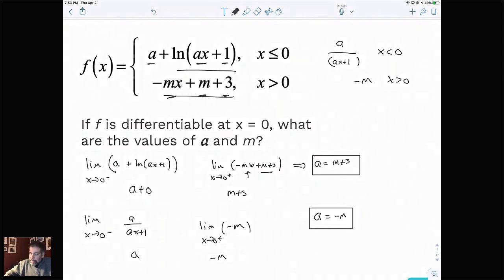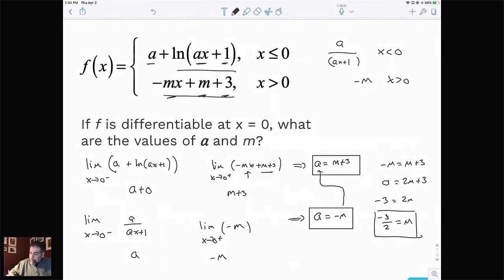Now, you may notice they have given me two unknowns in this problem: a and m. Because there are two unknowns, we've got to solve a system of equations. The bottom one here is pretty nice. We know what a is equal to. So everywhere we see a in the top equation, we're going to replace it with negative m. And what we get is negative m equals m plus 3. Solving this for m, we get 0 equals 2m plus 3. Then we get negative 3 equals 2m. And then we get negative 3 over 2 equals m.